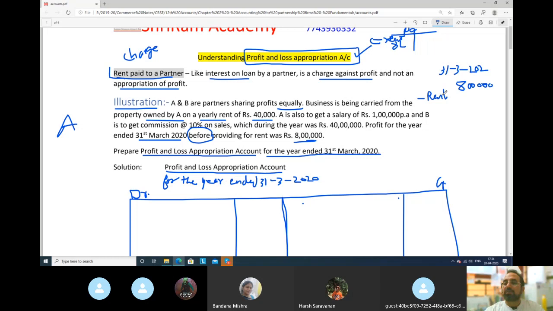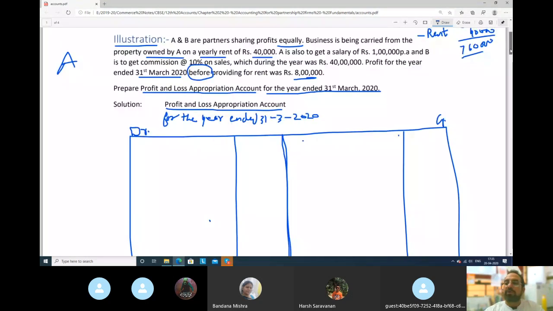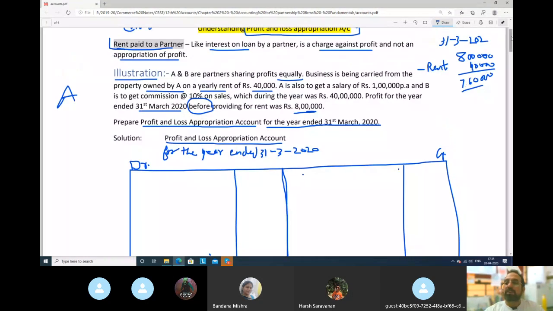How much? 40,000 rupees. So our actual profit is how much? 7 lakh 60,000 rupees. So this profit will go where? To the profit and loss appropriation account. In our appropriation account, profit will come only 7 lakh 60,000 because we forgot to deduct rent from the profit and loss account.